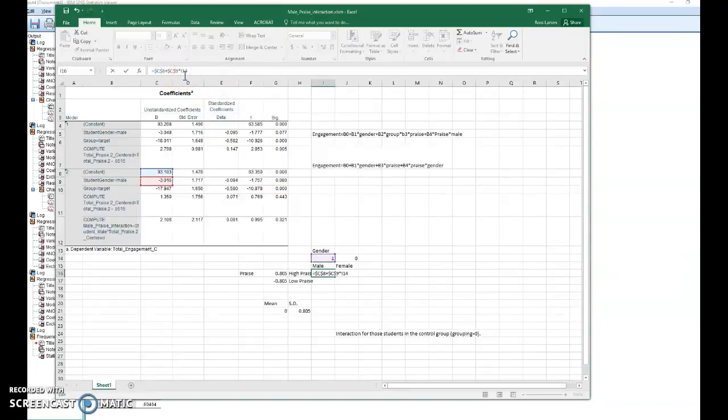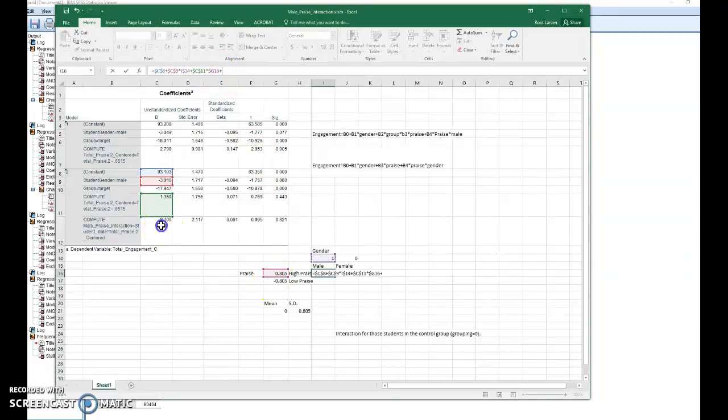Make sure you hold the row constant, allow the column to vary, plus the beta for praise, group vanishes, put dollar signs around the beta for praise, times the value for praise, which is 0.805. Make sure that you keep that column constant, so put a dollar sign in front of the column and allow the row to vary,